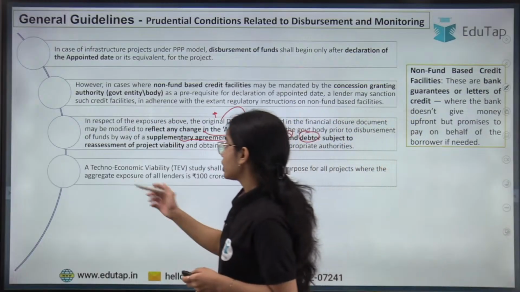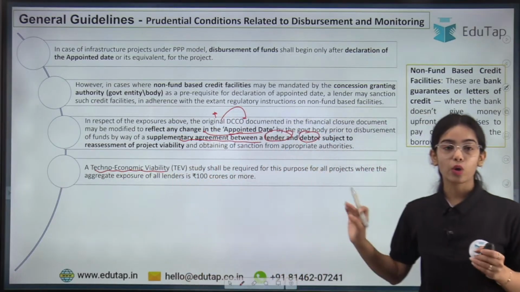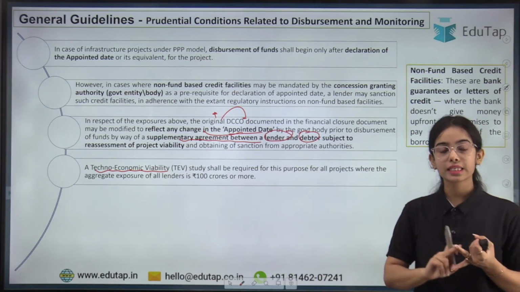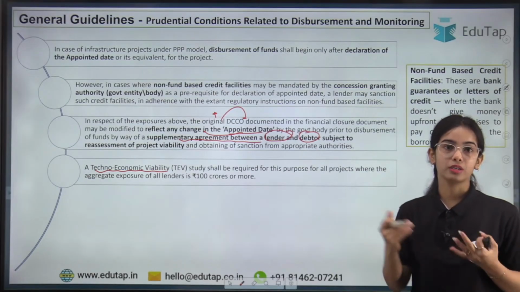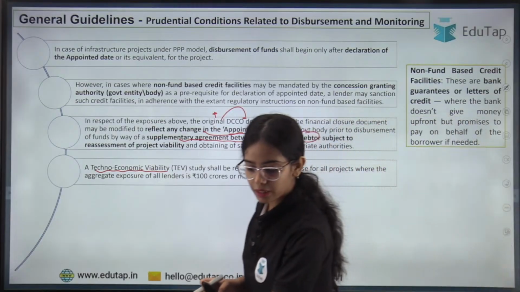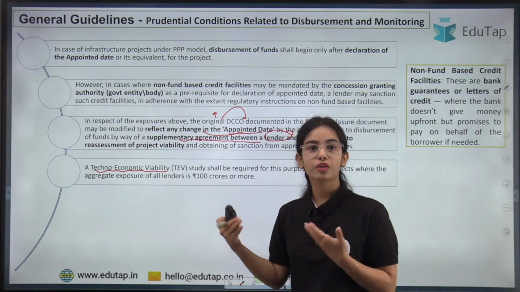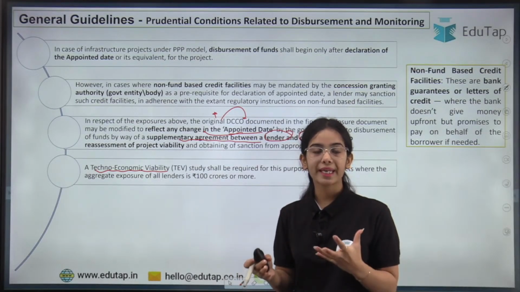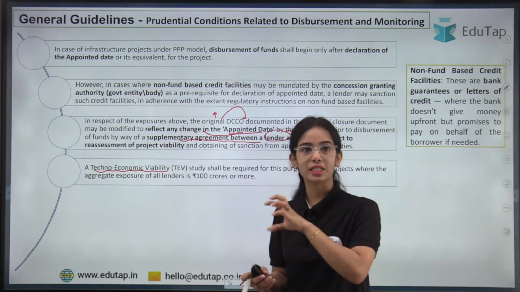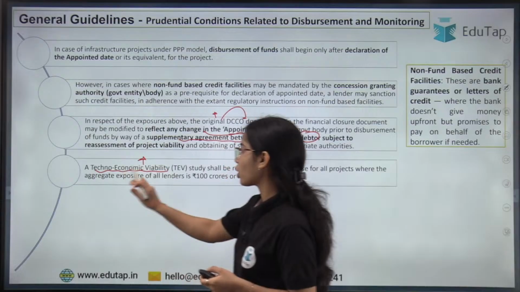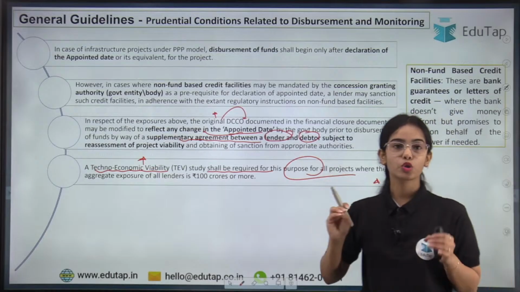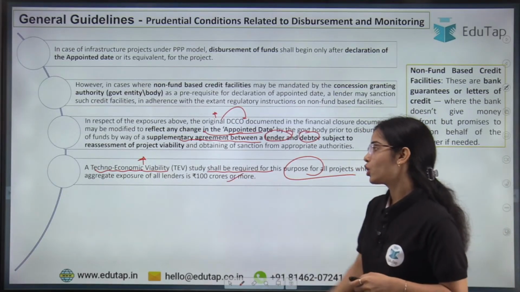Okay, so a techno-economic viability: the bank also has to do a technical and economic viability assessment, whether this project is economically beneficial or not, whether the risk assessment and mitigation plans are available or not, whether technically this project is good for the bank or not. The technical soundness of the project, the design and the project outline have to be seen by the bank, as well as the economic viability. A techno-economic viability study shall be required for all the projects where the aggregate exposure of all the lenders combined is 100 crores or more.